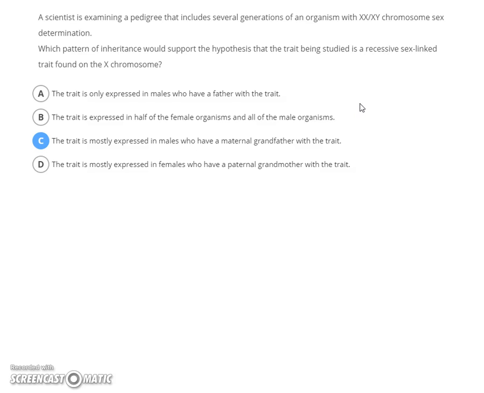And then she could pass it on to her son, and then he would have it because his dad would pass on a Y chromosome and he could not cover that up with a Y chromosome. So he would have that trait exposed. Even though mom might just be a carrier, the son, just like the grandfather, wouldn't have any other X chromosome to cover it up with. So he would have it just like his grandfather. So again, males commonly will have these more often, but especially if their grandfather on their mother's side has it. So that's C.